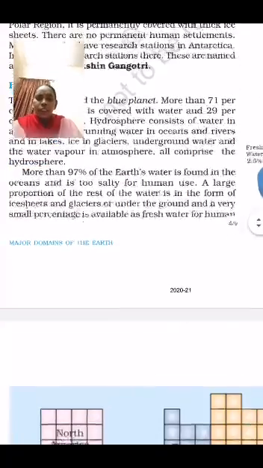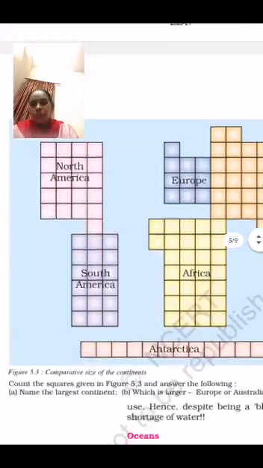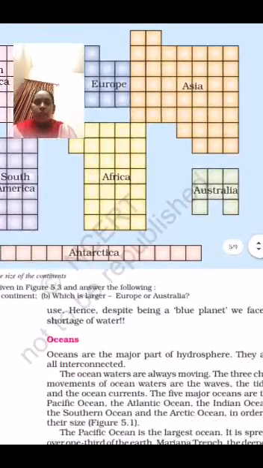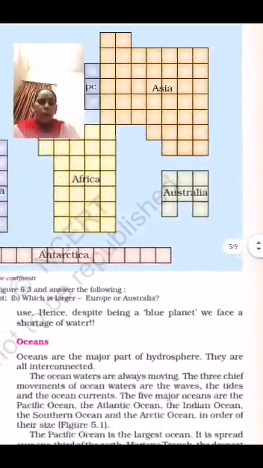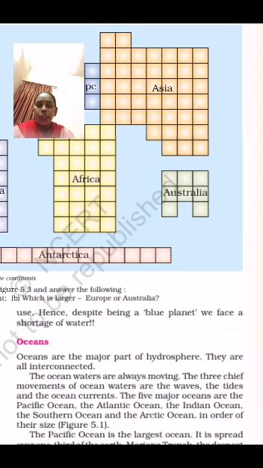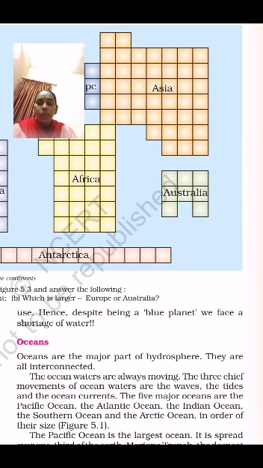So children, the 97% ocean water is not useful for human purposes. For human use, we use wells, underground water, river water, and the water from melting ice sheets or glaciers. Hence, despite being a blue planet, we face a shortage of fresh water.